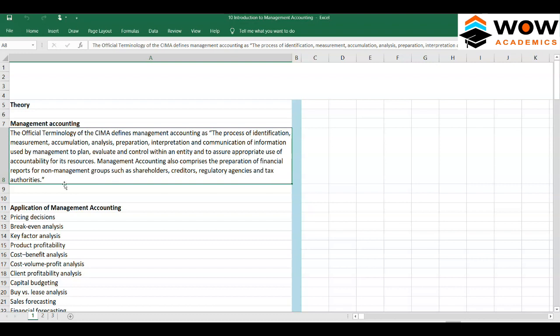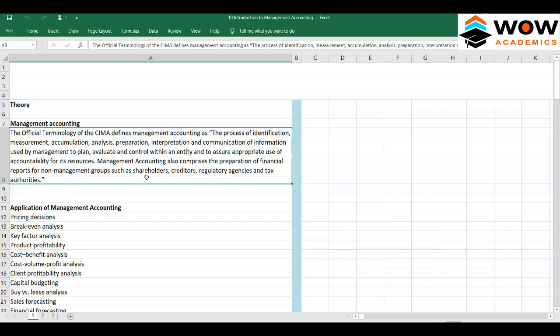Predominantly, management accounting is used only for the management of the company, the internal parties. But in rare cases, they also create reports which are useful for shareholders and creditors. For example, for shareholders, management accountants help in preparing environmental reports, CSR or corporate social responsibility reports, or integrated reporting.